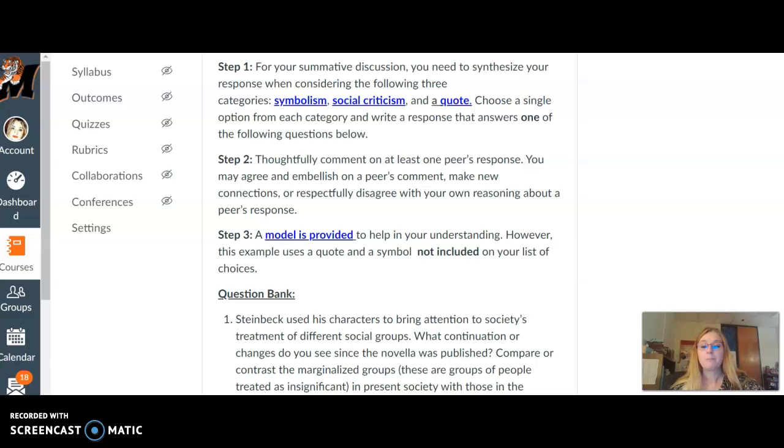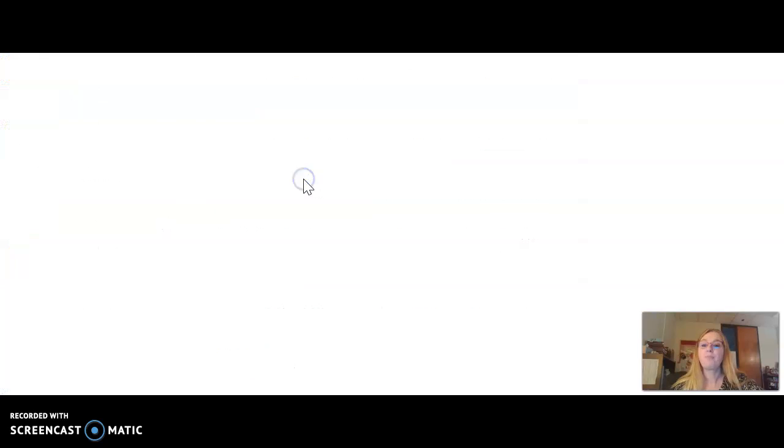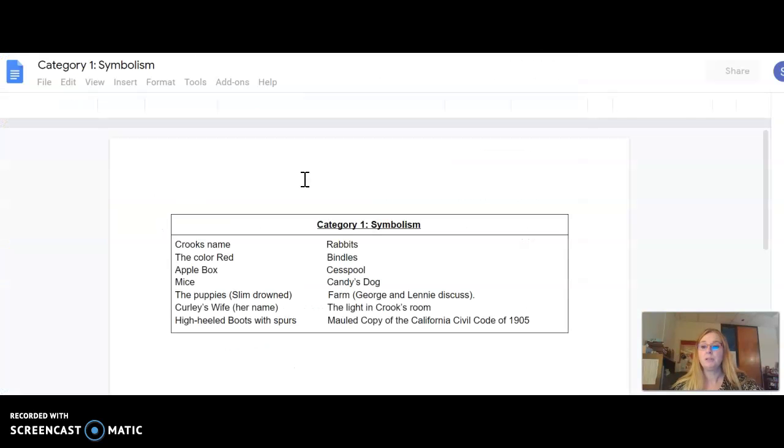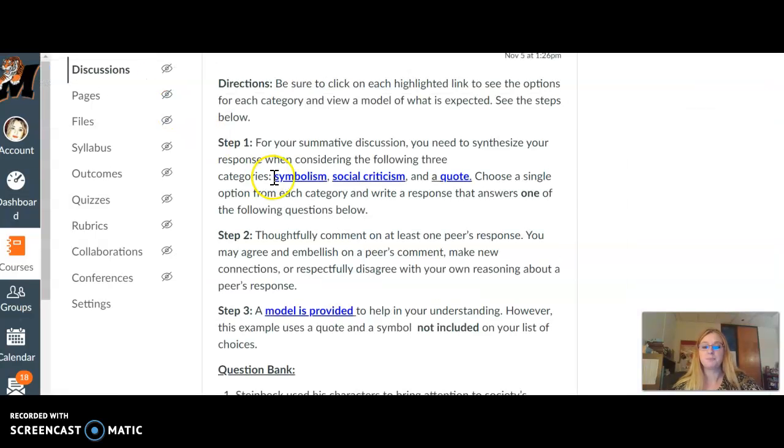Okay, and then just make sure you're familiar with the different categories. So if you choose this hyperlink, it's going to take you to a document that says Category 1, Symbolism. So you're going to choose one symbol here. So you're going to want to look at your questions first. Decide which question you feel the most confident in answering, and then you're going to choose a symbol.